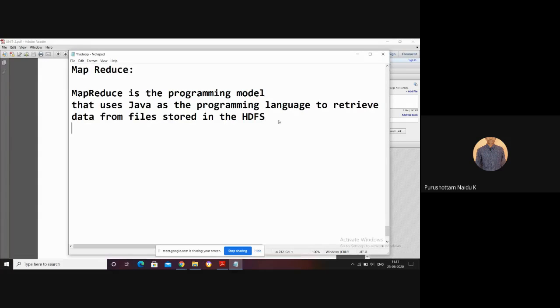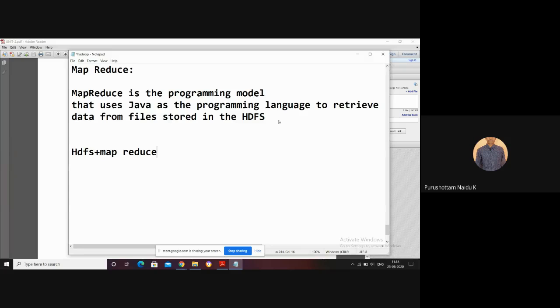Now this MapReduce programming model was developed based on the MapReduce model already developed by Google. Google gave both the file system and MapReduce, but they were only published in papers, and they did not give the actual implementation of either HDFS or MapReduce. That's why they were not more popular.